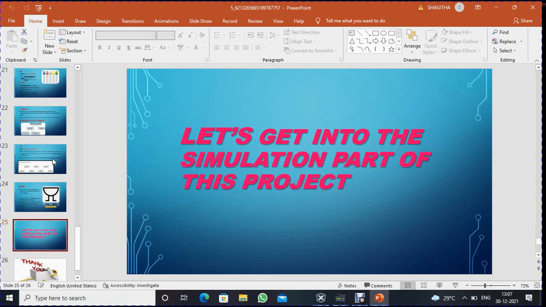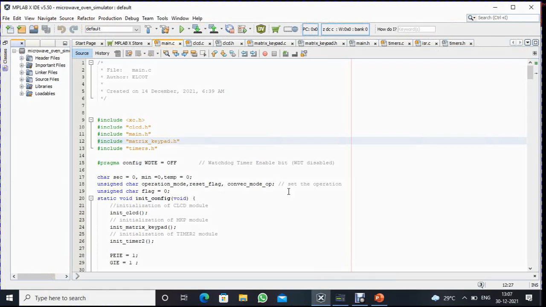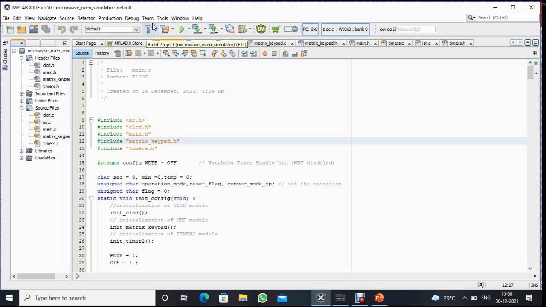Let's get into the simulation part of this project. So let me open the MPLAB X IDE. This is the interface of MPLAB X IDE, and here you need to write the program for this project. In the header file sections, you need to include the .h files like this, and in the source file sections, you need to include the .c files like this. We have already completed the coding part for this project, so now I'm going to build this.